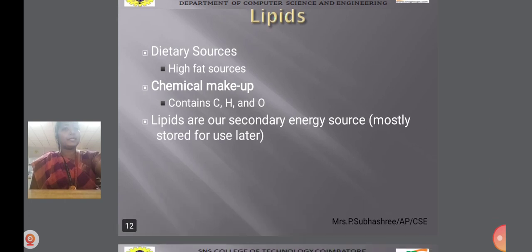So what are lipids? The dietary sources are high-fat sources. What are the high-fat sources? Mutton, that is meat, chicken, beef, pork, and fishes like salmon are all high-fat sources. The chemical makeup contains carbon, hydrogen, and oxygen. Lipids are our secondary energy source, mostly stored for later use. They take a long time to digest.